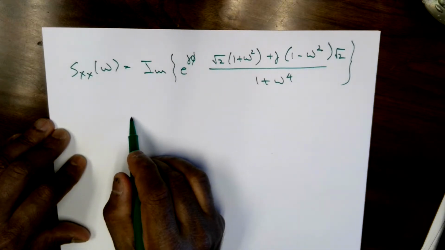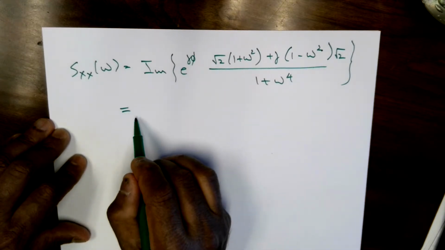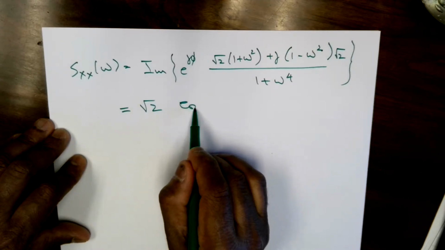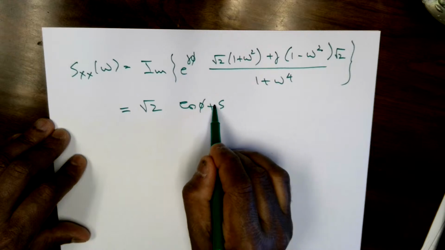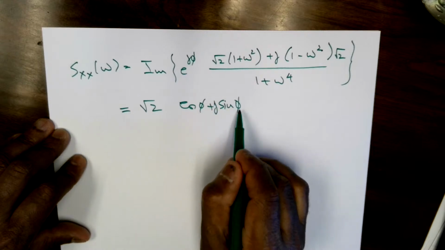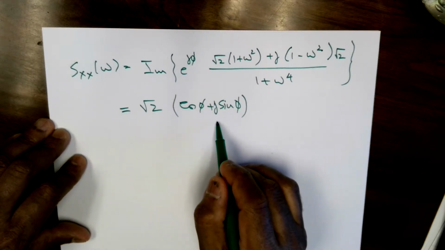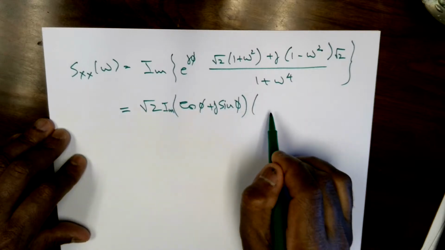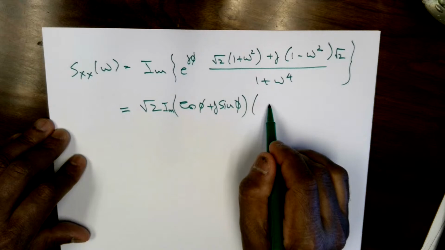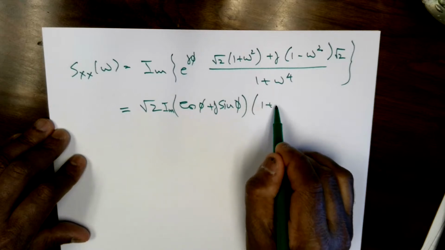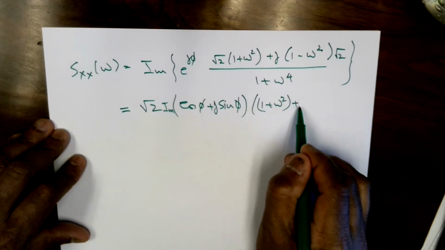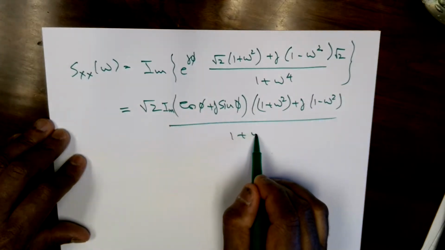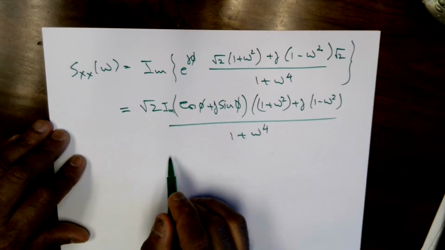If I pull out the square root of 2, then you have cos phi plus j sine phi multiplied by, so still the imaginary part of this, 1 plus omega squared plus j 1 minus omega squared over 1 plus omega to the 4.